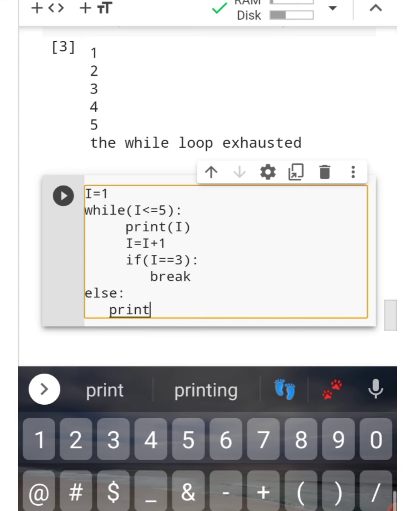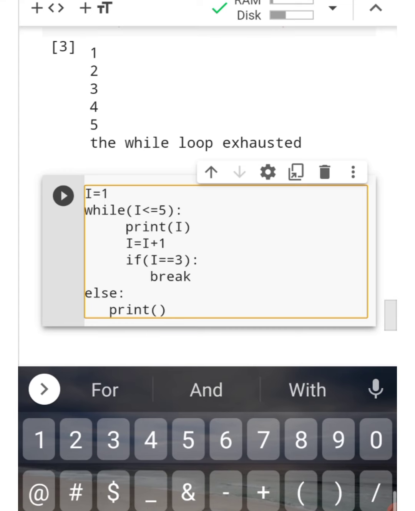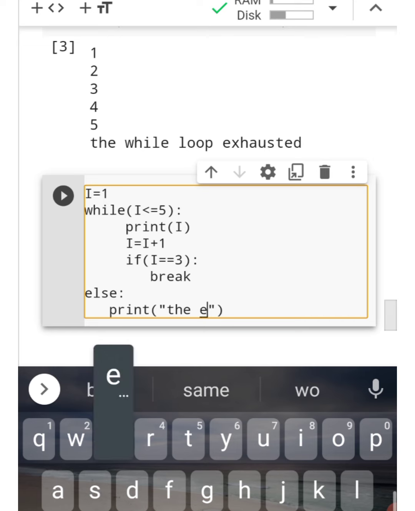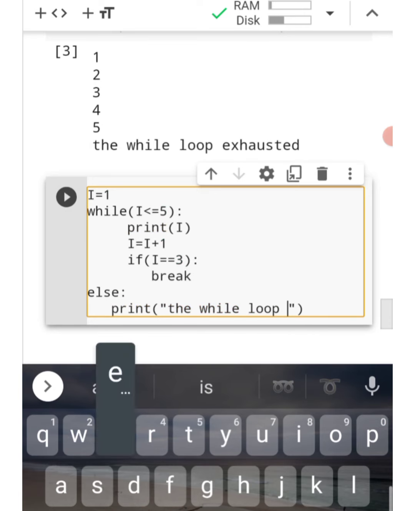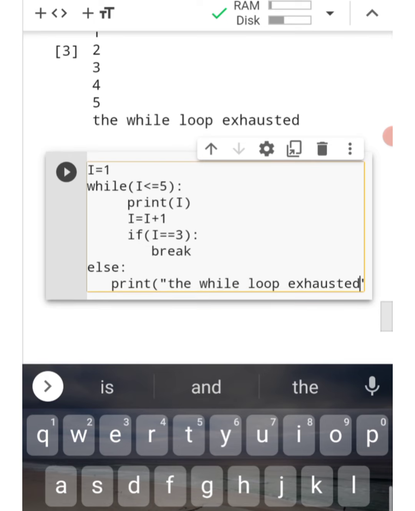Print the message. As I have already said, how does the break statement work? When the break statement is encountered in the while loop, it stops its working, skips the else part, and does not execute it.